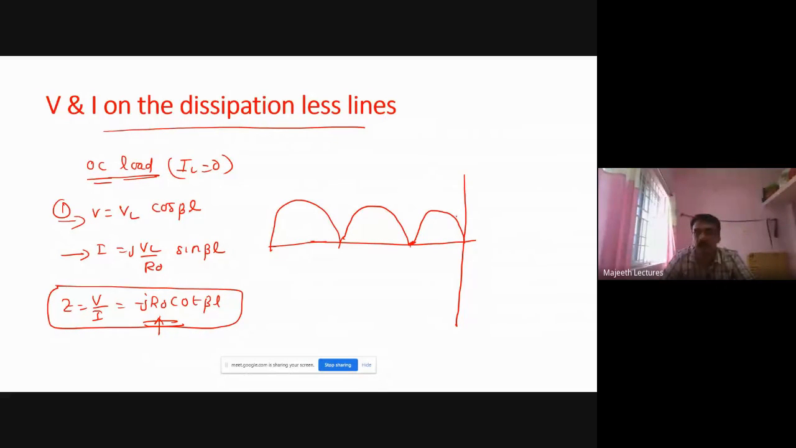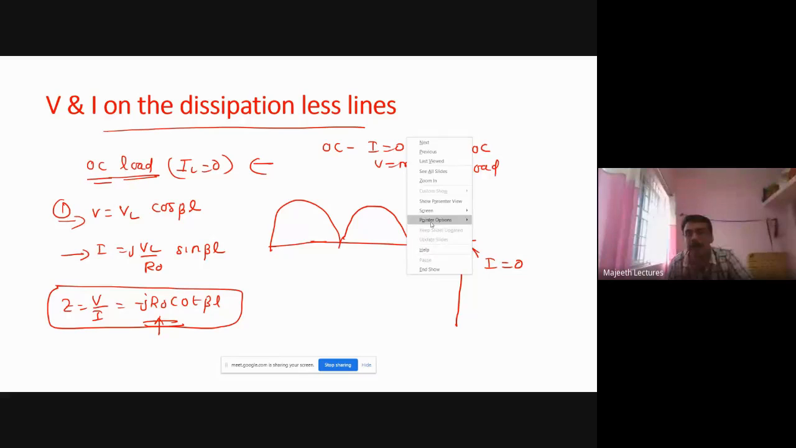You see, this is current. So you see, it is a load at load end, open circuit load. At load, I is 0. Right? This is it. What is V? For open circuit, we know I is 0, V is maximum. This is what we know. Okay, let me draw for V.